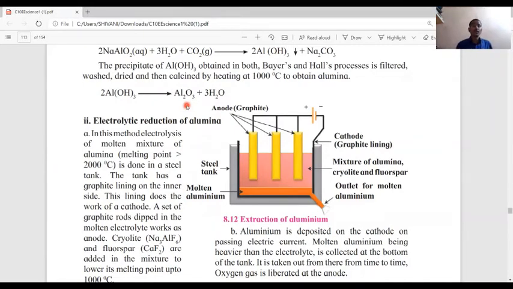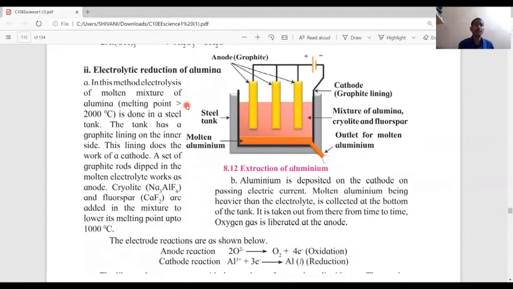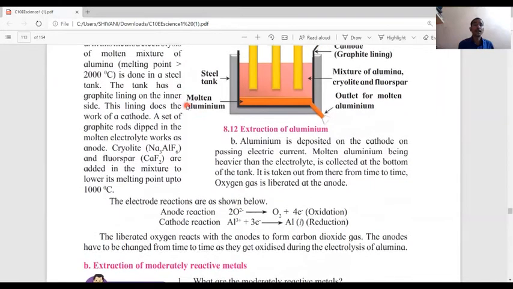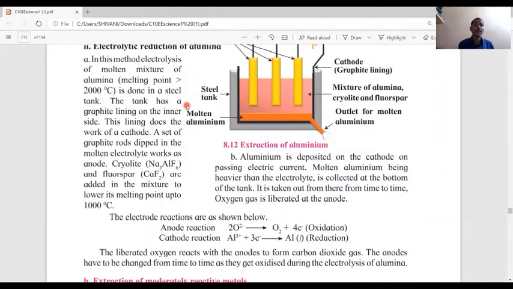Now we get the pure aluminum metal from alumina by use of the second extraction method. The name of that method is electrolytic reduction of alumina. In this method, electrolysis of a molten mixture of alumina, whose melting point is greater than 2000 degrees Celsius, is done in a steel tank. The tank has a graphite lining on the inner side. This lining does the work of a cathode.